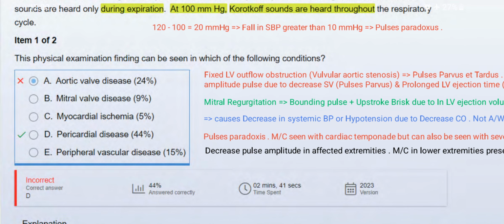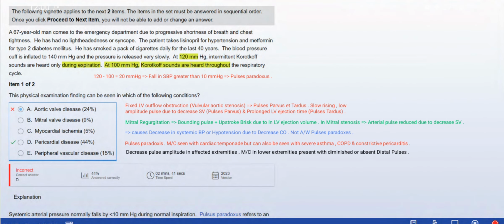So here option D is the correct one, right? Pulsus paradoxus is the condition which is associated with pericardial disease. They are saying it is most commonly seen with cardiac tamponade. This is important. But it can also be seen with severe asthma, COPD, and constrictive pericarditis, right?